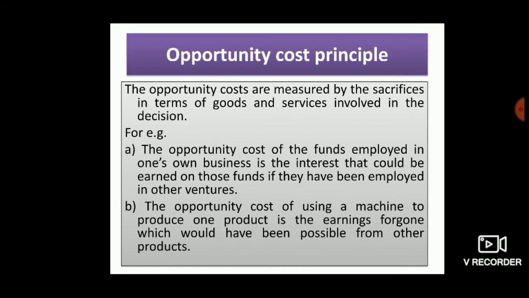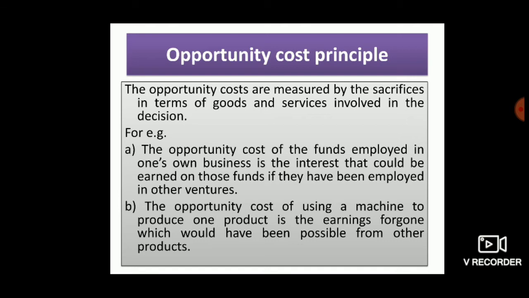So I want to discuss some examples of opportunity cost for better understanding. The opportunity costs are measured by the sacrifices in terms of goods and services involved in the decisions.